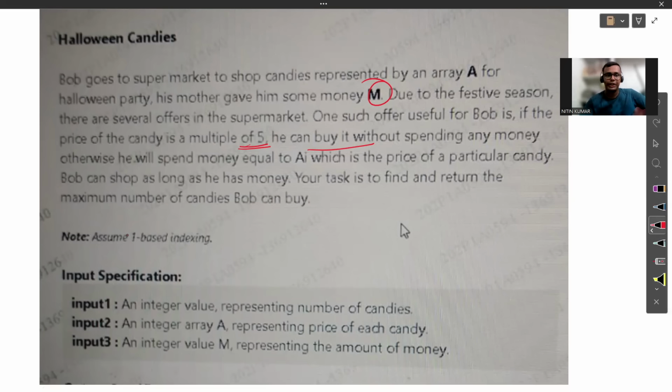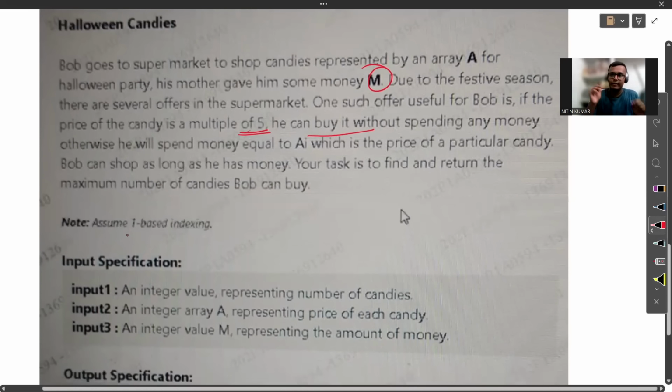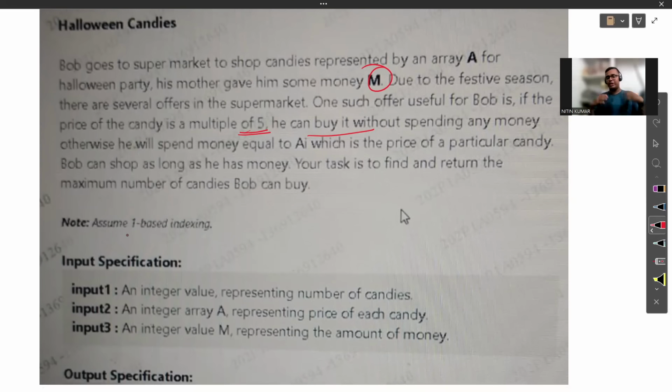Very important. So you can see the thing is very simple, very straightforward. You can consider yourself as Bob and your task is to go shopping for candies. You will find the candies in an array A, and each index of the array will represent one candy, and A[i] will represent the price, whatever the value at that index.